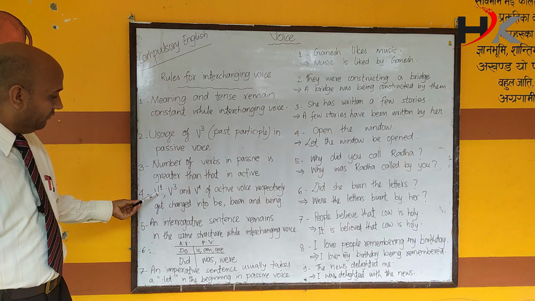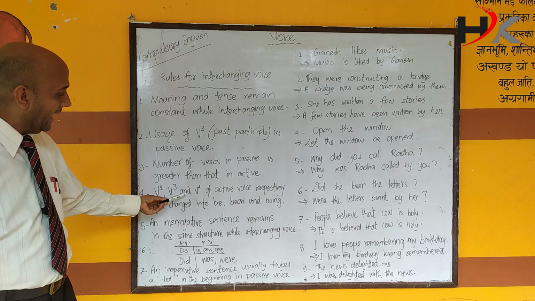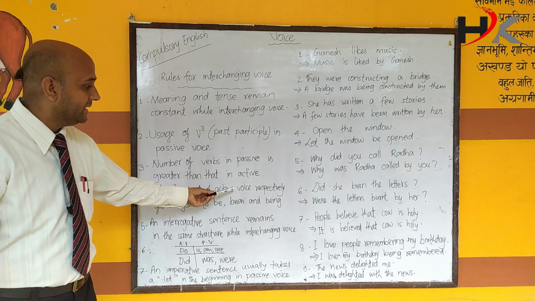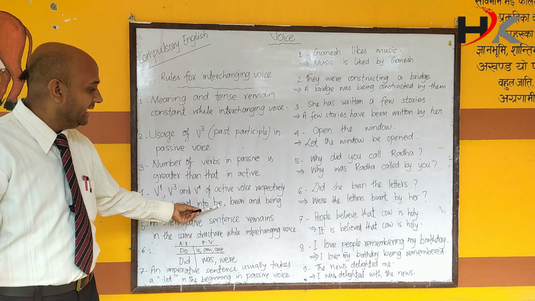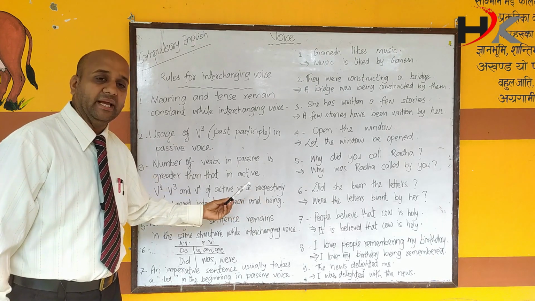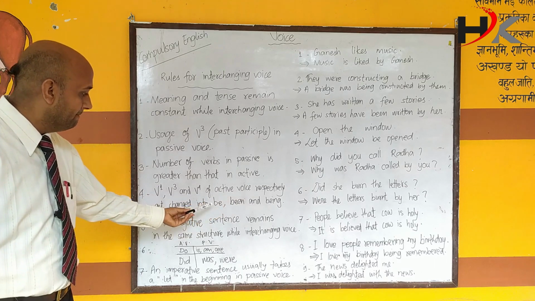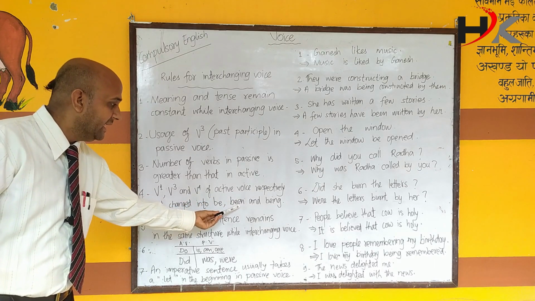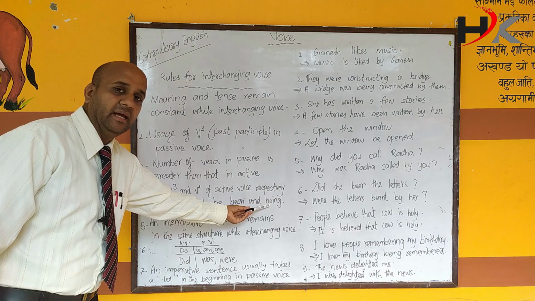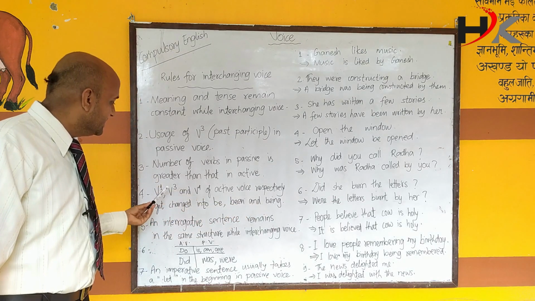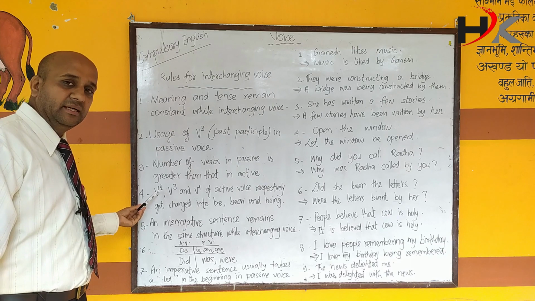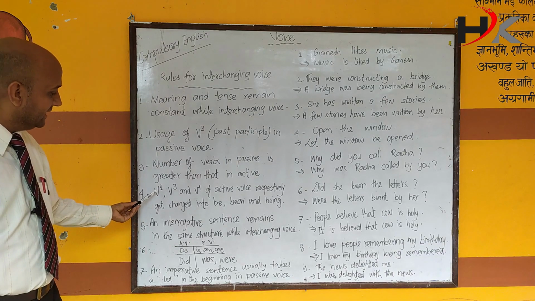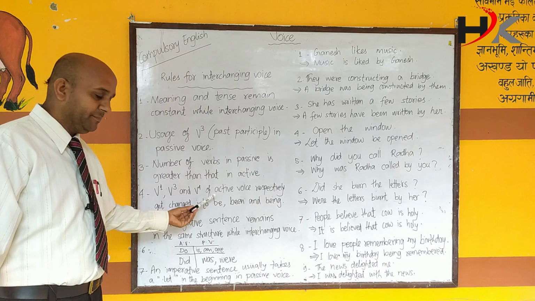Next, verb 1, verb 3 and verb 4 of active voice respectively get changed into be, been and being. Be very careful student. Be, been and being. When do we use this? We use this whenever we find a verb 1 in active voice. The verb 1 in active voice gets changed into be.